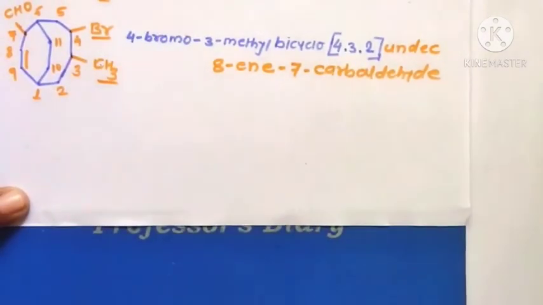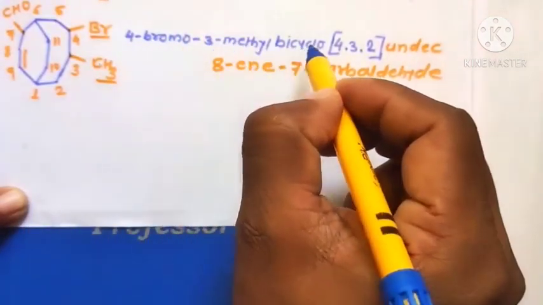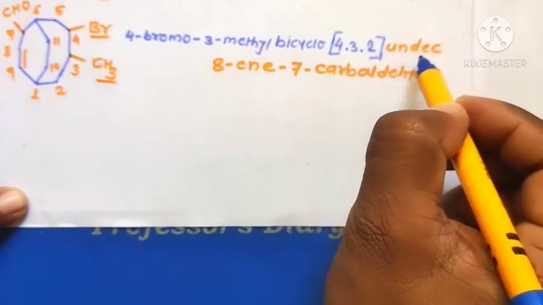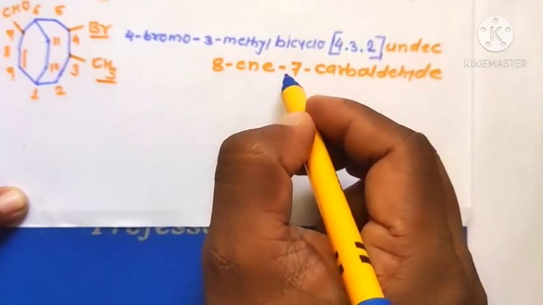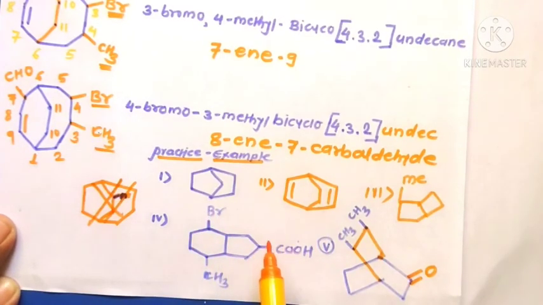Therefore the name of this molecule is 4-bromo-3-methylbicyclo[4.3.2]undec-8-ene-7-carbaldehyde. These are practice examples. Write the correct name of this molecule and send the answer.